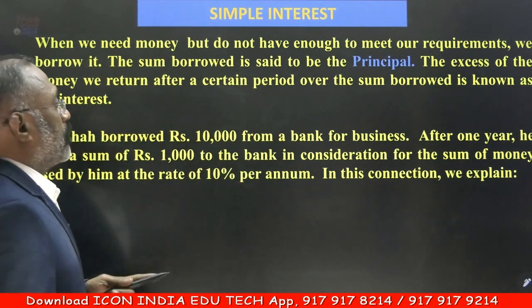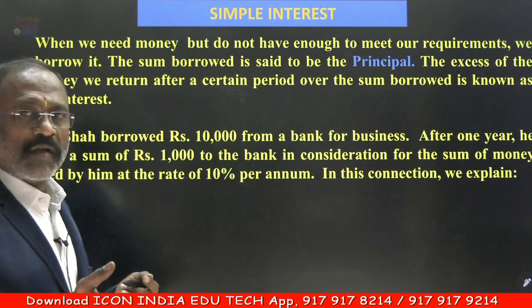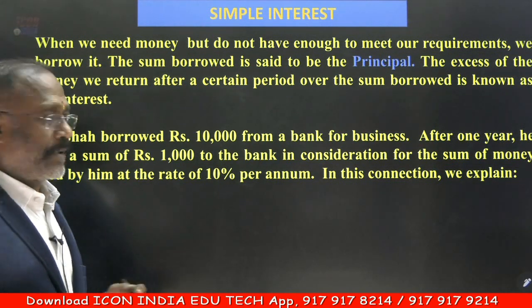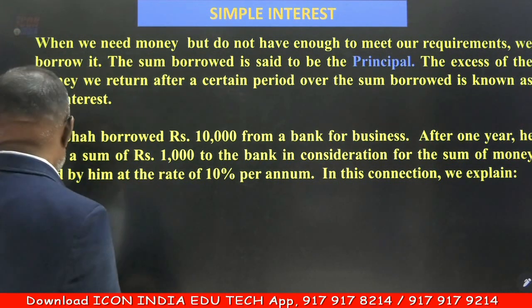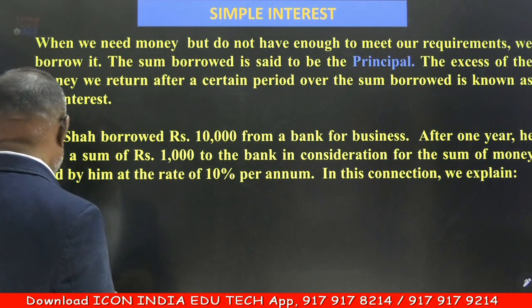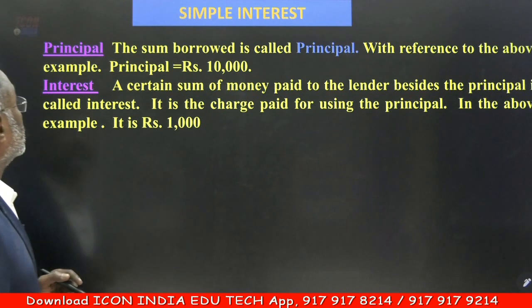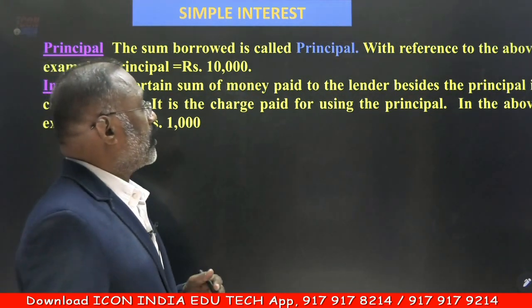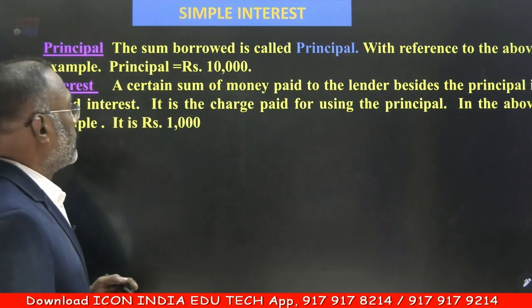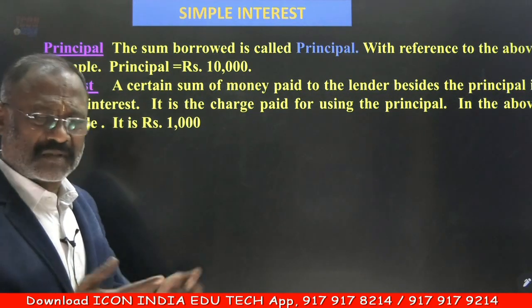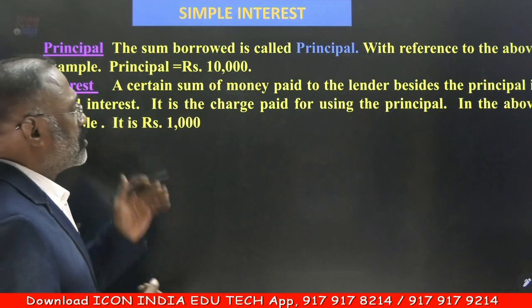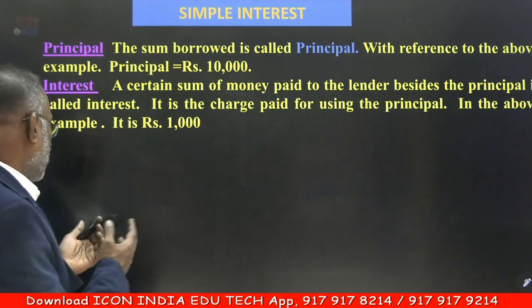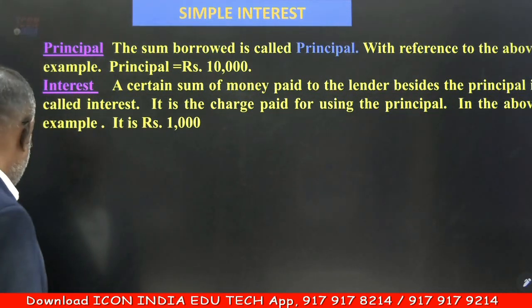So here, what is that principal amount? Whatever the amount you take is nothing but the principal amount. The sum borrowed is called the principal, with reference to the above example. That example is already explained, so no need for this example. Let us move further.